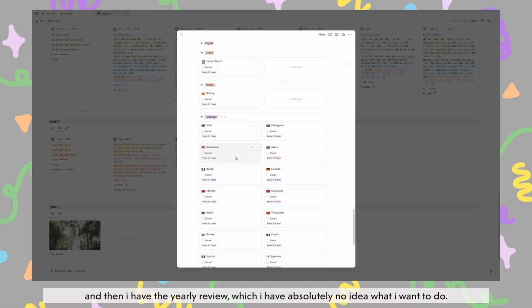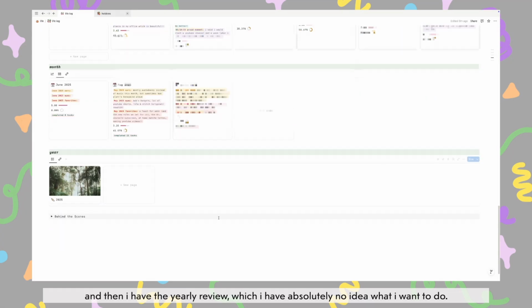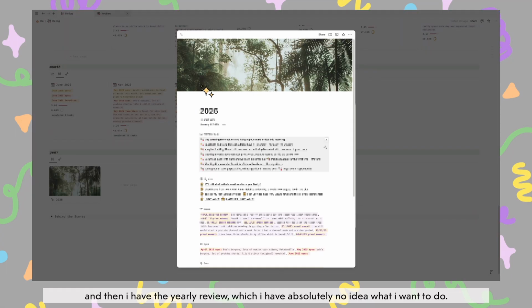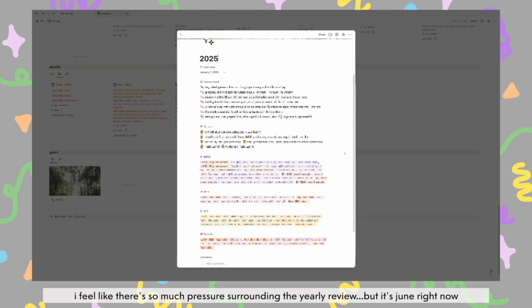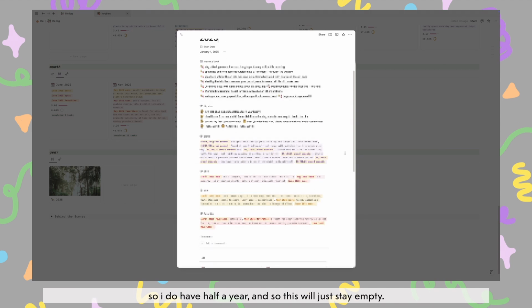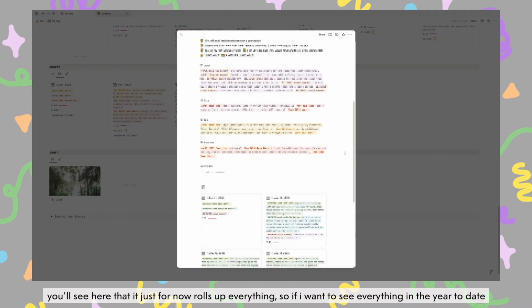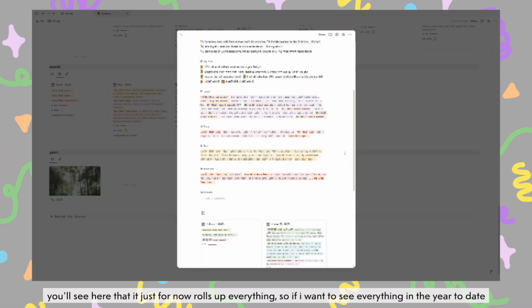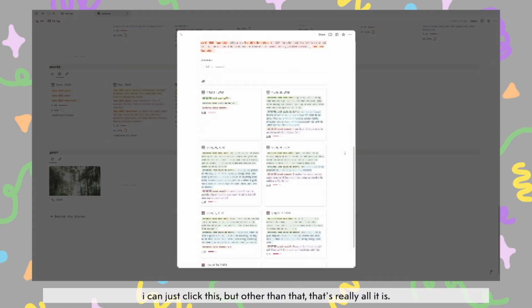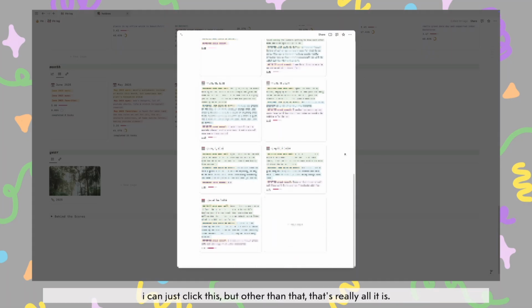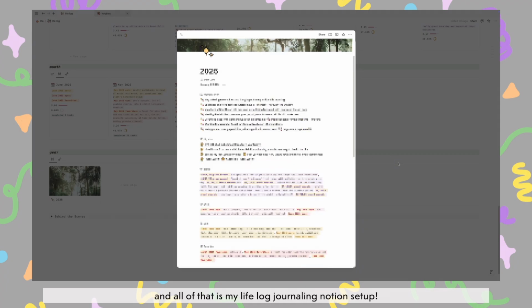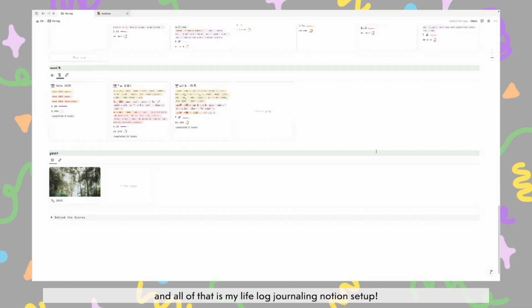And then I have the yearly review, which I have absolutely no idea what I want to do. I feel like there's so much pressure surrounding the yearly review, but it's June right now, so I do have half a year, and so this will just stay empty. You'll see here that it just for now rolls up everything, so if I want to see everything in the year to date, I can just click this, but other than that, that's really all it is. And all of that is my life log journaling Notion setup.